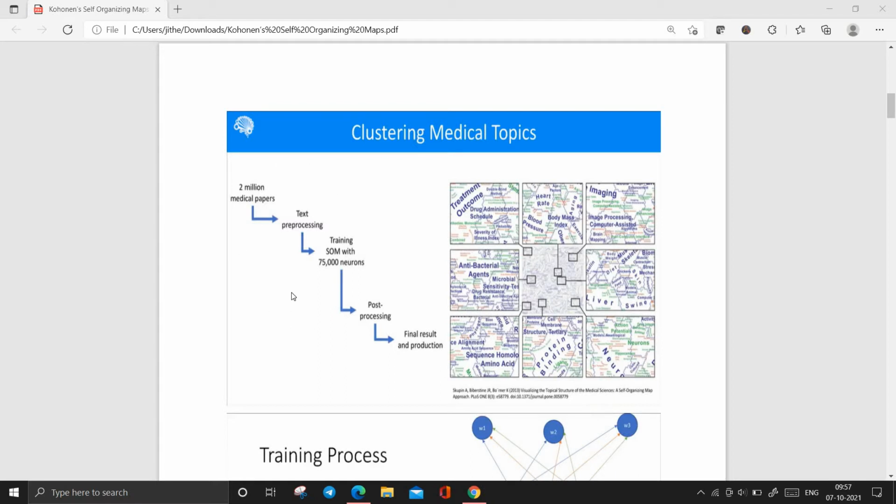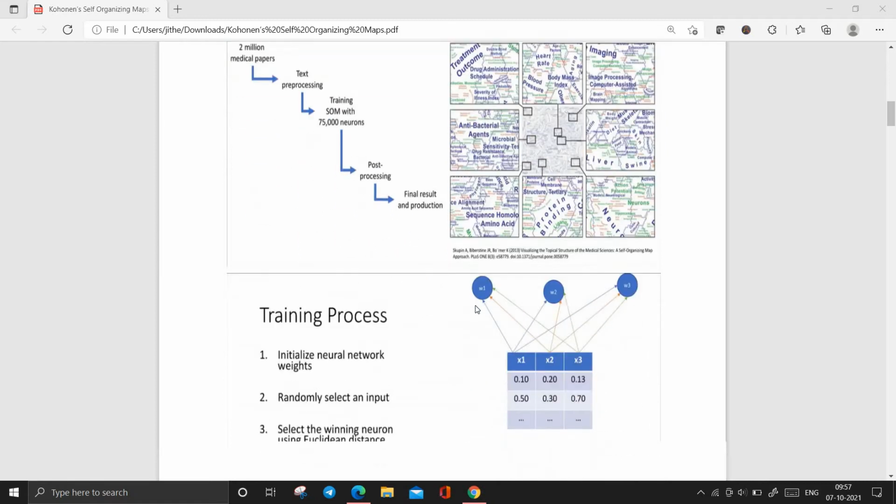We'll check the functioning of SOM later. First we'll check the uses, how it is used, where it is used. If we take some maps, it will observe all the things and cluster the areas where the disease is spreading.